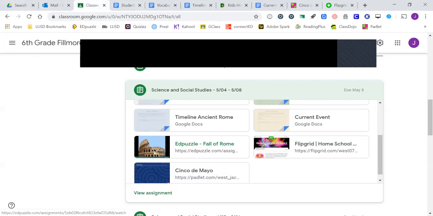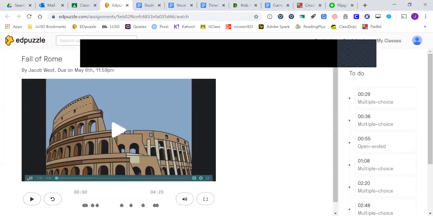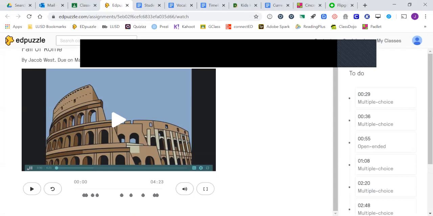And then we have an Edpuzzle link here. You've done these before. You watch the video, answer the question. If you click the link, it takes you here, and please log in with Google as you open that. That way it's linked to your Google Classroom name and account. You'll hit play, and there are questions along the way, and it'll pause. If you ever need to go back and watch more, just click on rewatch. I would do this assignment earlier in the week because it has a lot of good background information.